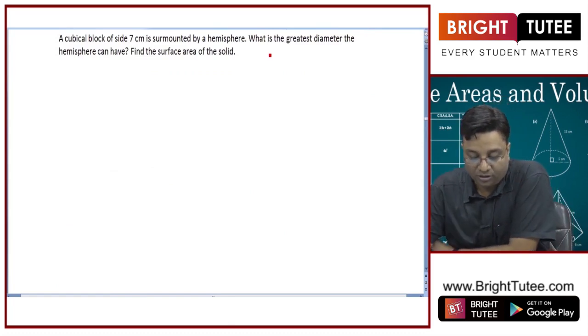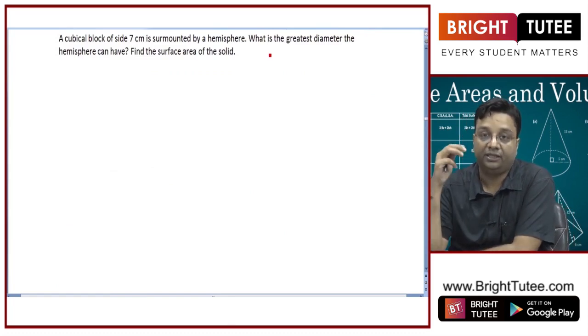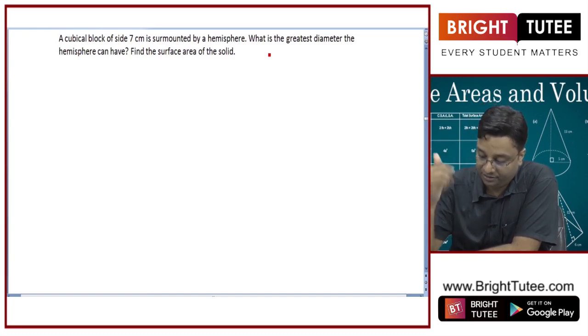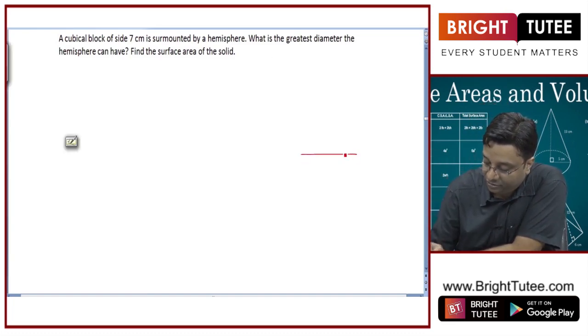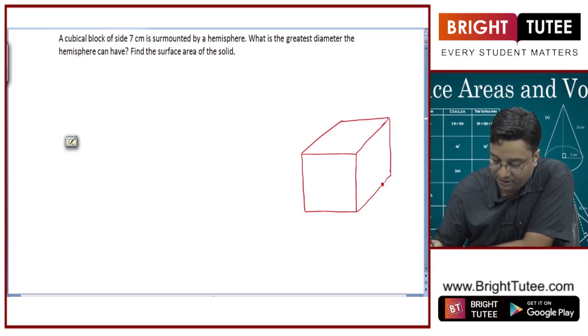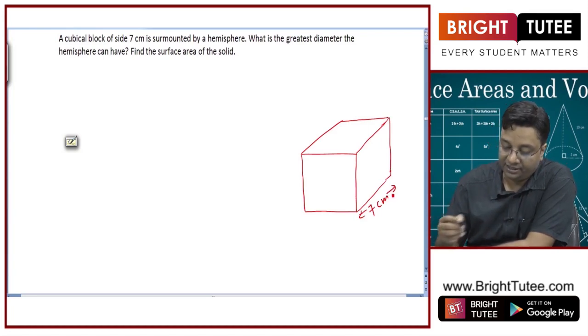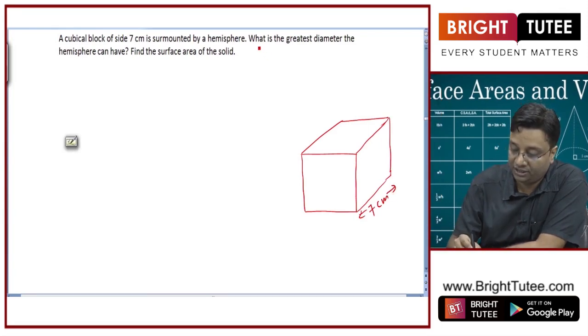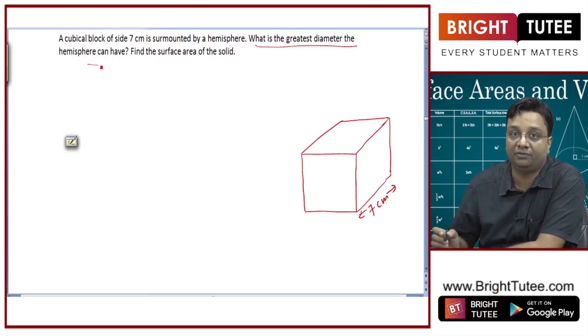A cubical block of side 7 centimeter is surmounted by a hemisphere. This time we are given a cubical block. And what is the side of this cubical block? It is 7 centimeter, right. It is surmounted by a hemisphere. What is the greatest diameter of the hemisphere that we can have?